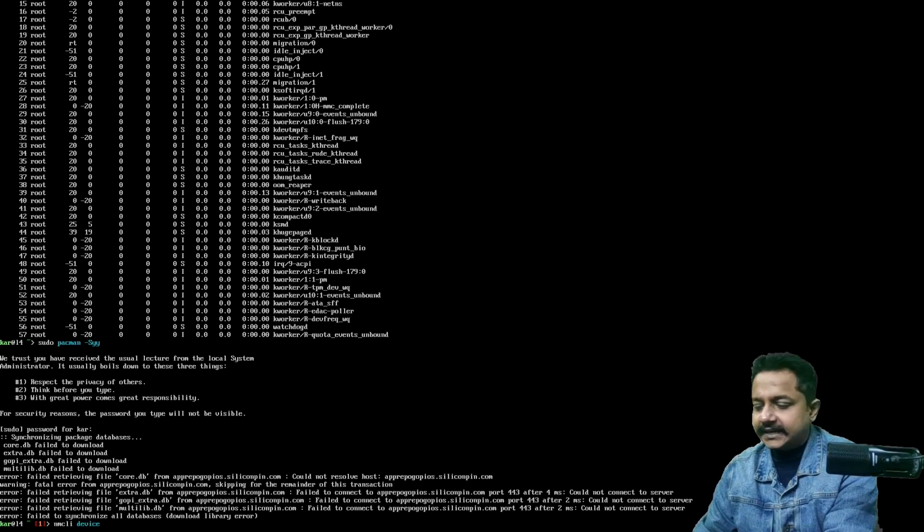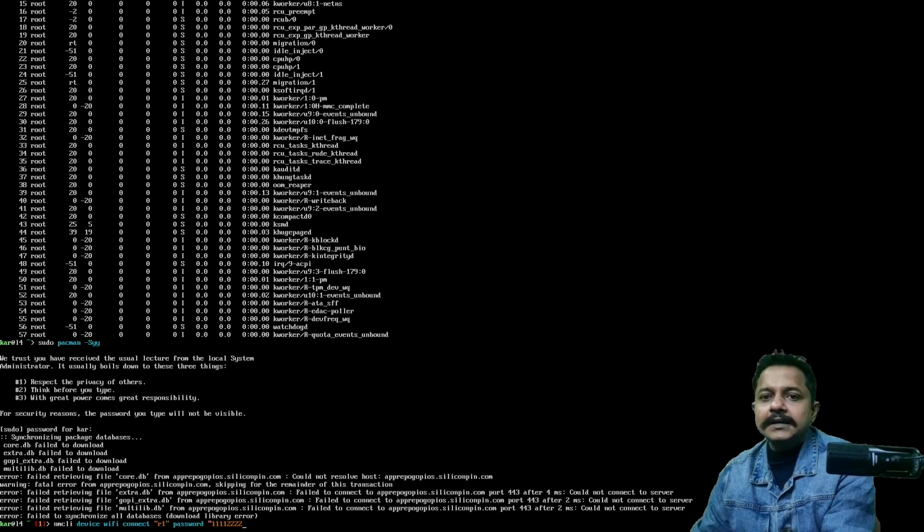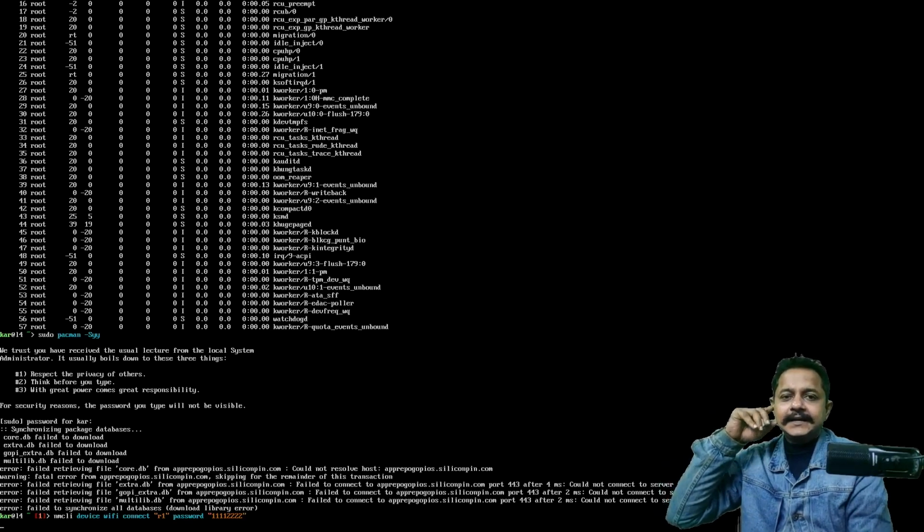Connect the device to Wi-Fi. Your SSID. My SSID is R1. Let's proceed with my password. Yes, the password followed by the password. Let's see if it can connect.